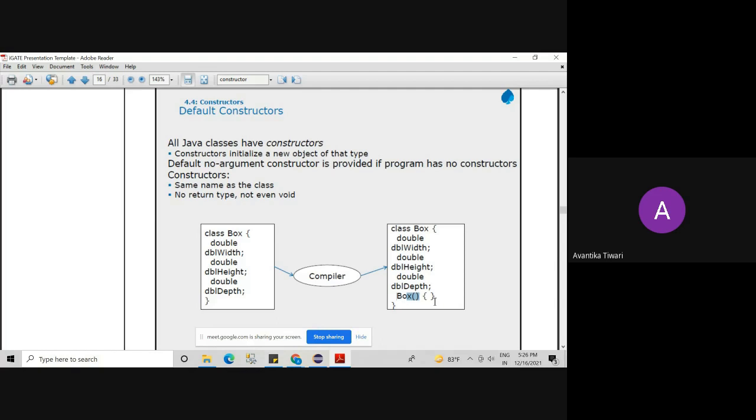If the constructor is created by the compiler, we call it the default constructor. And if it is created by you, we call it a user-defined constructor.